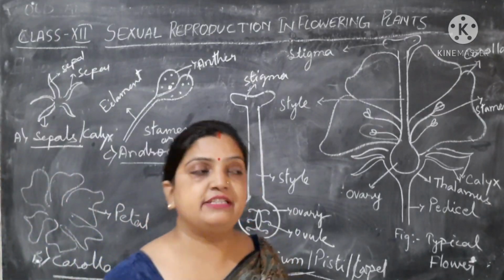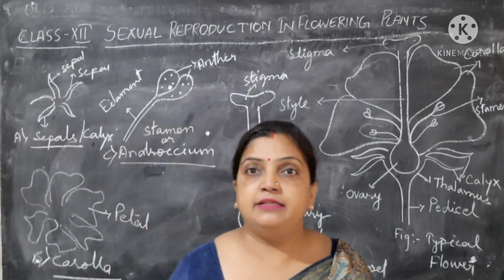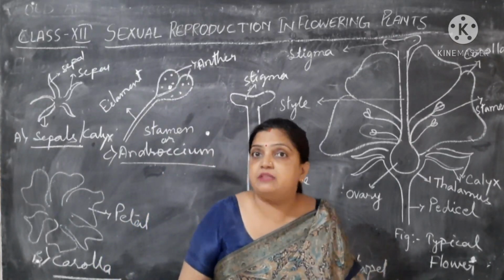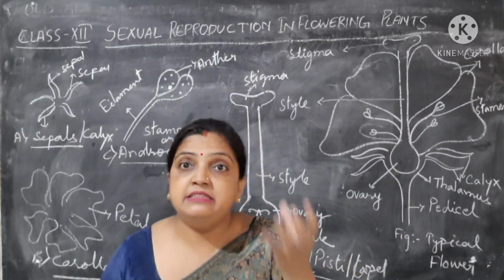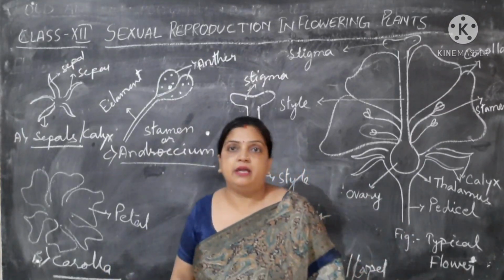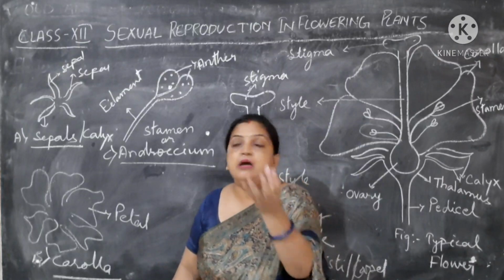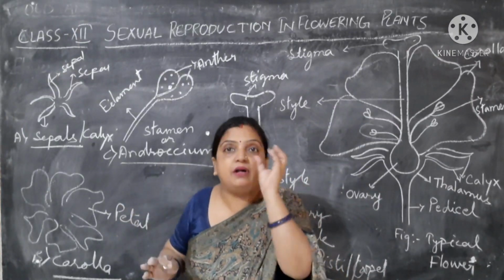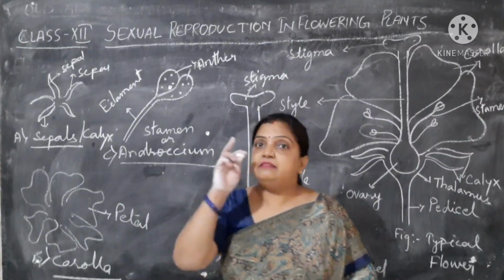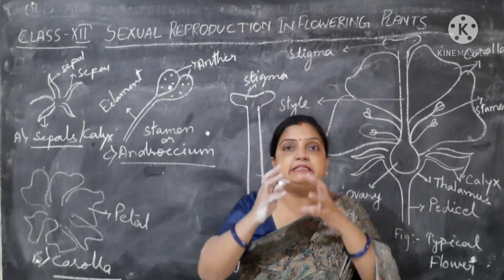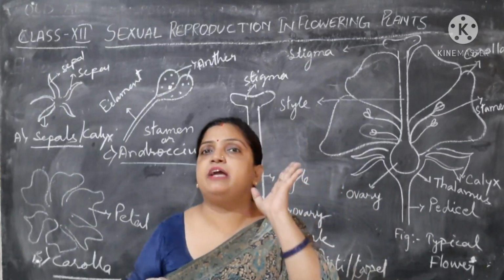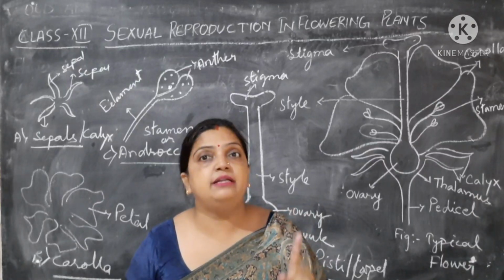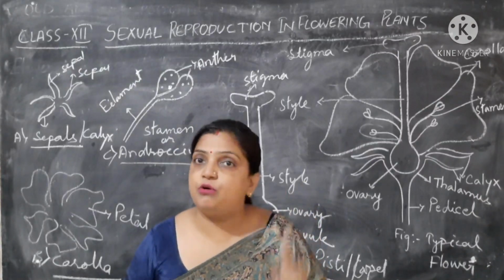Its main purpose is in the young stage, when the flower is in its primordial state, in the form of a bud. When a flower is in the form of a small bud, not yet fully bloomed, at that time, in the floral bud stage, that floral bud is protected by green leaf-like structures you might have seen. That green leaf-like structure is called sepals. It is collectively called calyx.